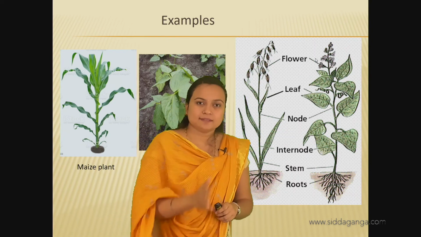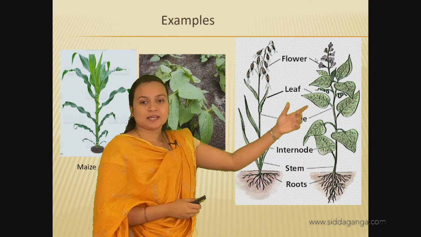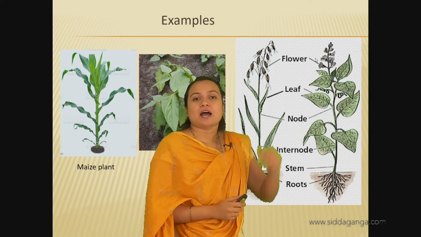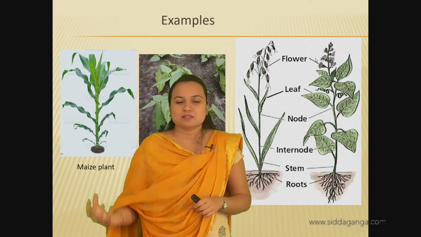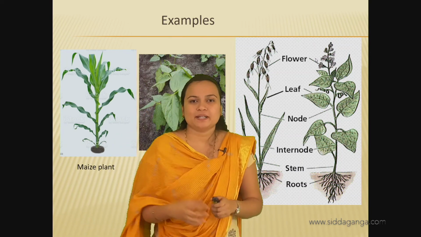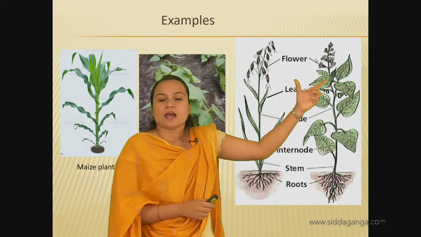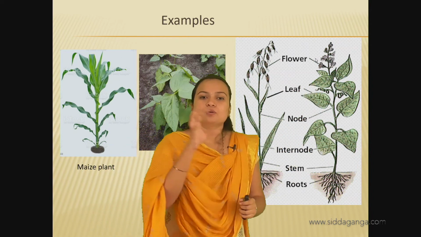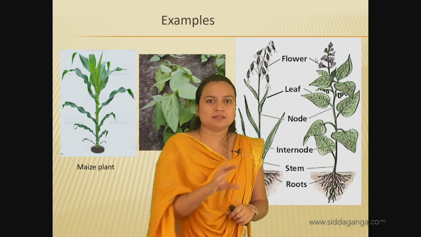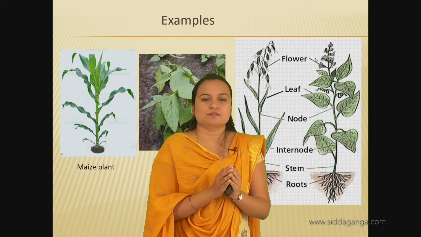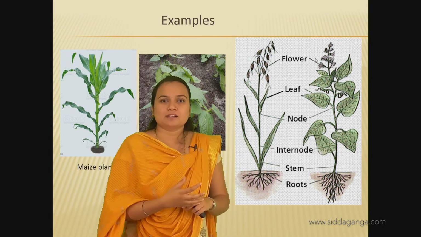So when you break the seed, you will find only one cotyledon, but in case of dicot, the flowers will be tetramerous or pentamerous. Tetra means 4, penta means 5. 4 or 5 petals will be present in the flower of dicot plant. Okay, and in the seed, the 2 cotyledons are formed, like if you break the seed, you will get 2 halves. Okay, 2 cotyledons like groundnut or pea plant, chickpea.